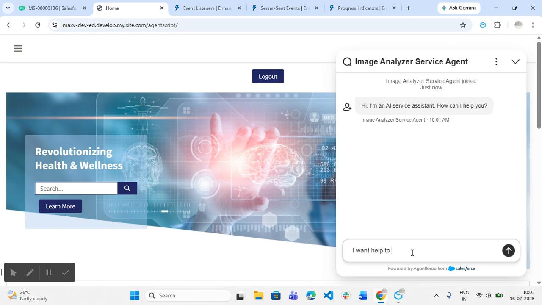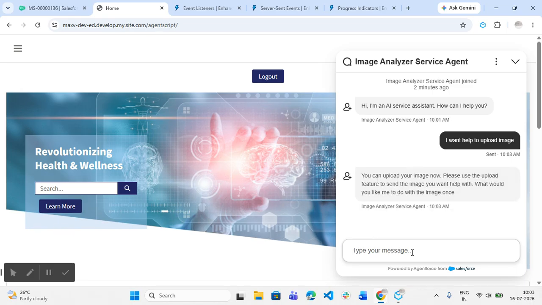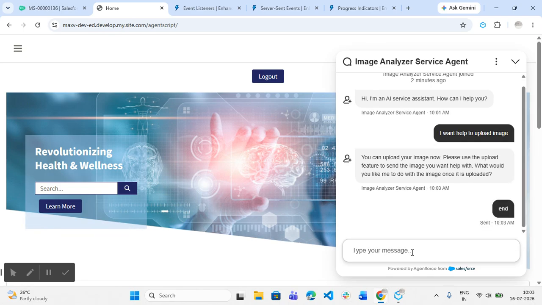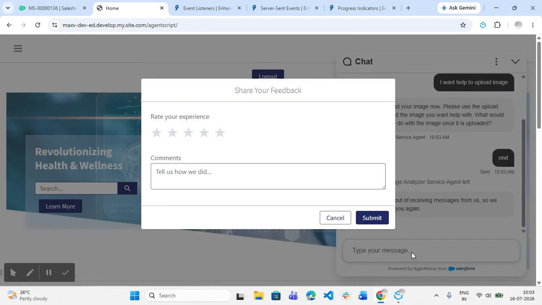Let me just provide something. So it has provided some information, so a conversation happened. Once after that conversation, I'll just type end. This is like an opt out keyword. Once we type end, the messaging session will automatically end.